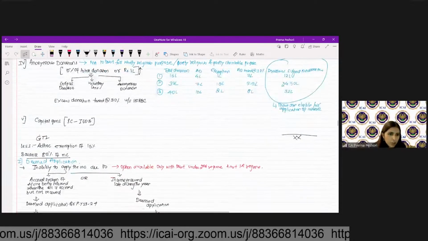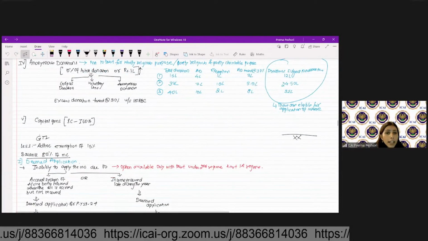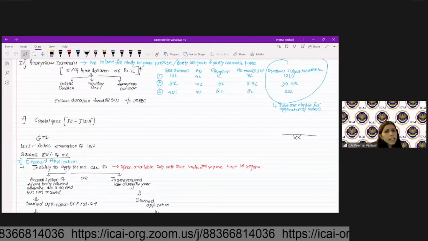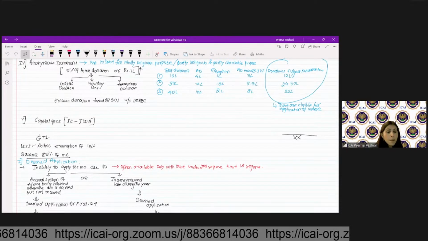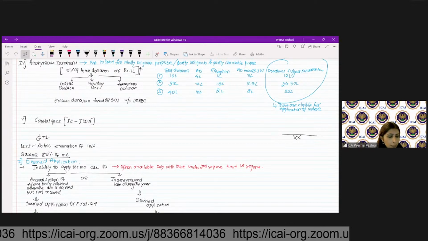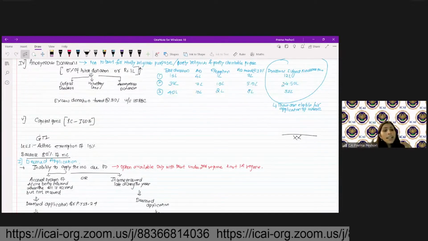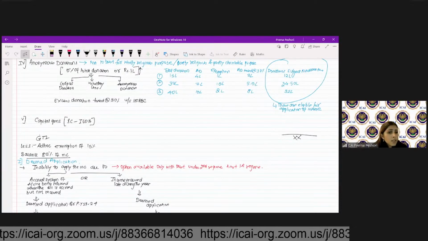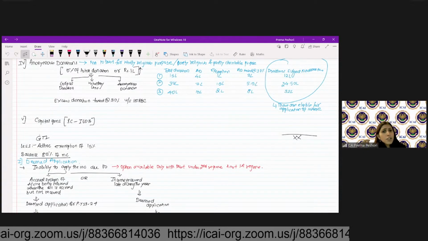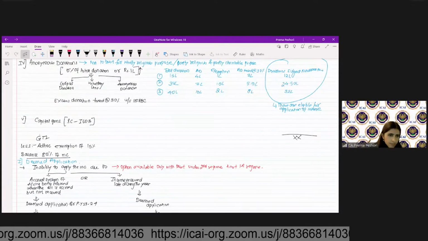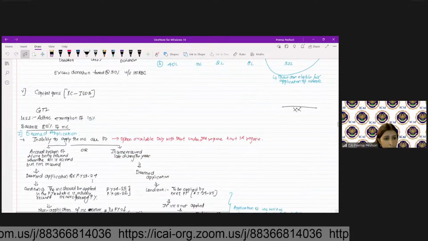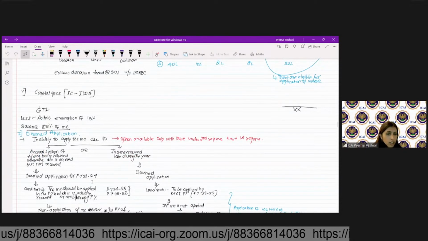First is deemed application. Whatever application I'm actually making, I will be allowed that. But beyond that, let's say I'm unable to apply my income because I have followed the accrual system of accounting. The income I have accrued is not received to me during the year. So it will be considered as the deemed application for that year.